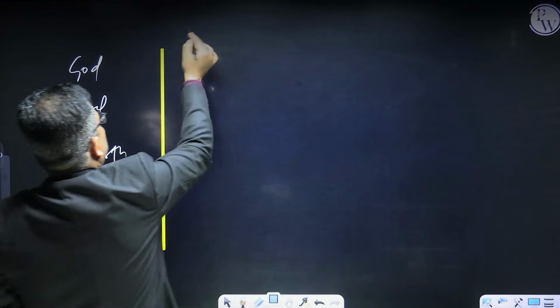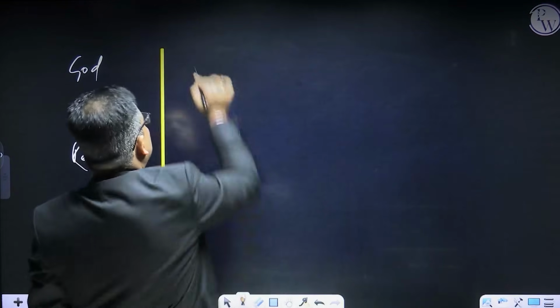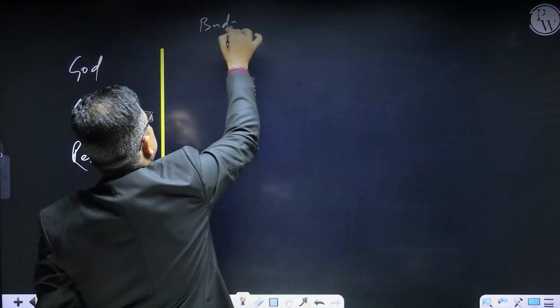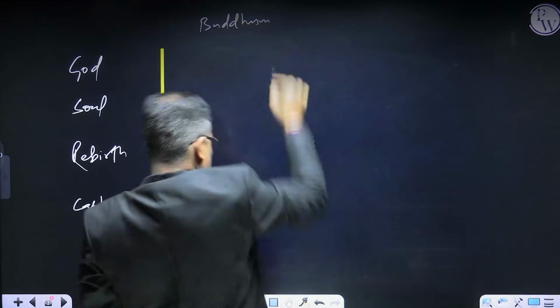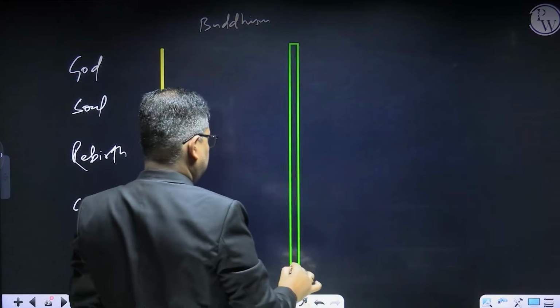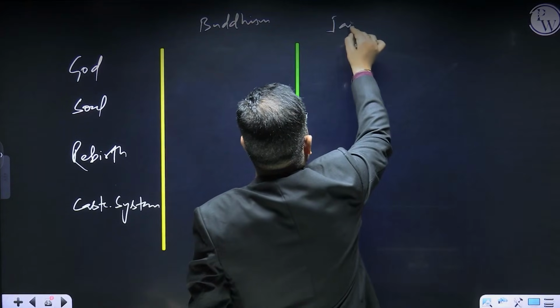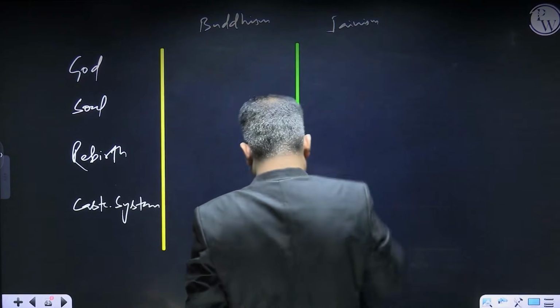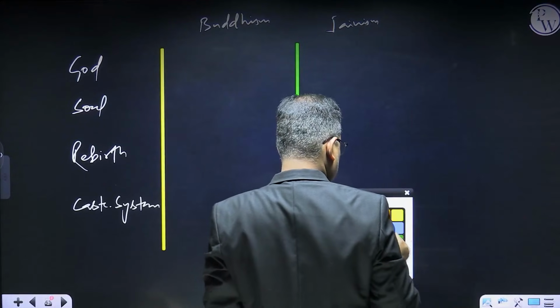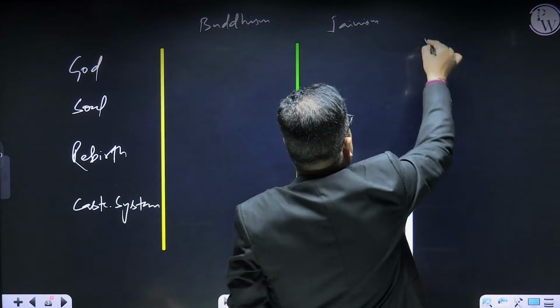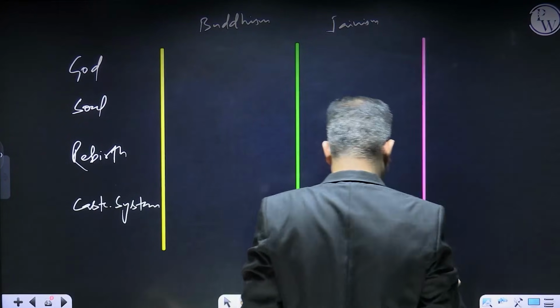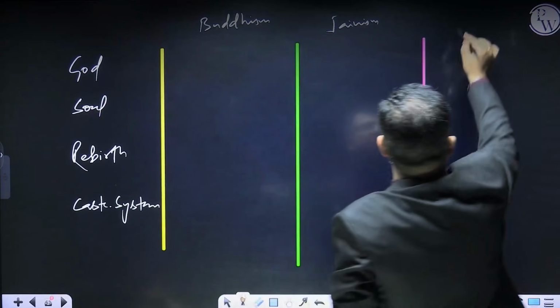So this is your Buddhism. There is your Jainism. And then this is called your Hinduism.